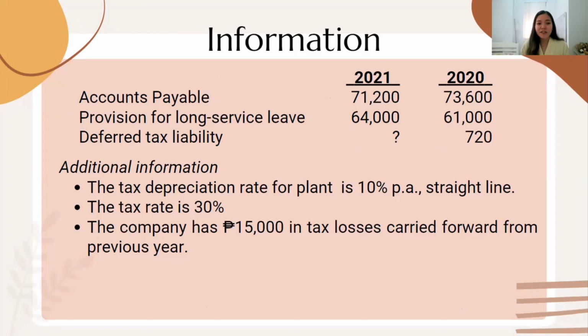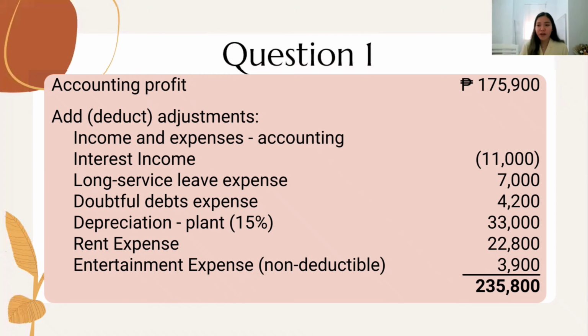So we have some additional information. The tax depreciation rate for plant is 10% per annum straight line. The tax rate is 30%. The company has 15,000 in tax losses carried forward from previous year. For question number 1, we need to find out the current tax expense or liability.